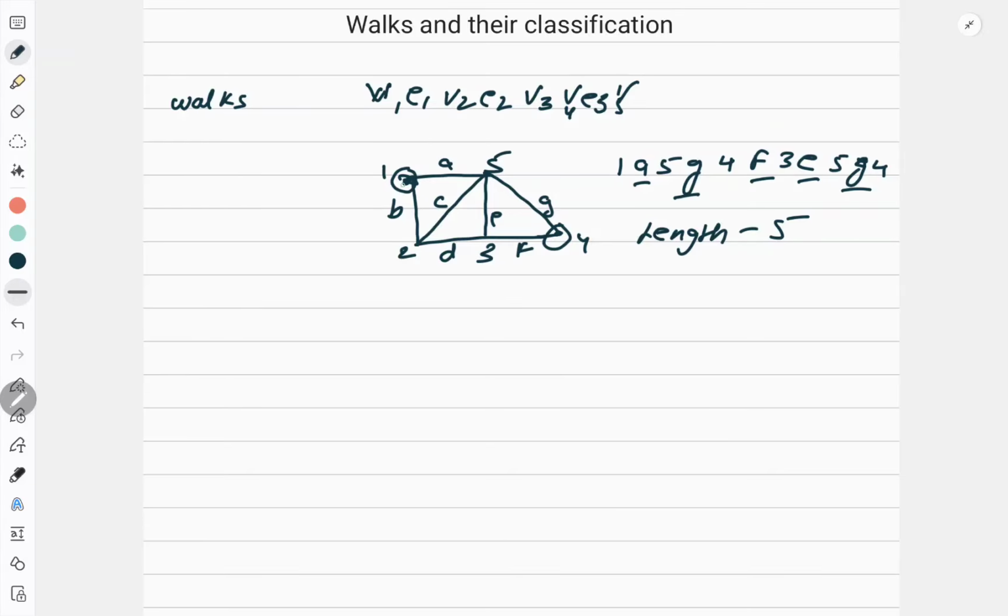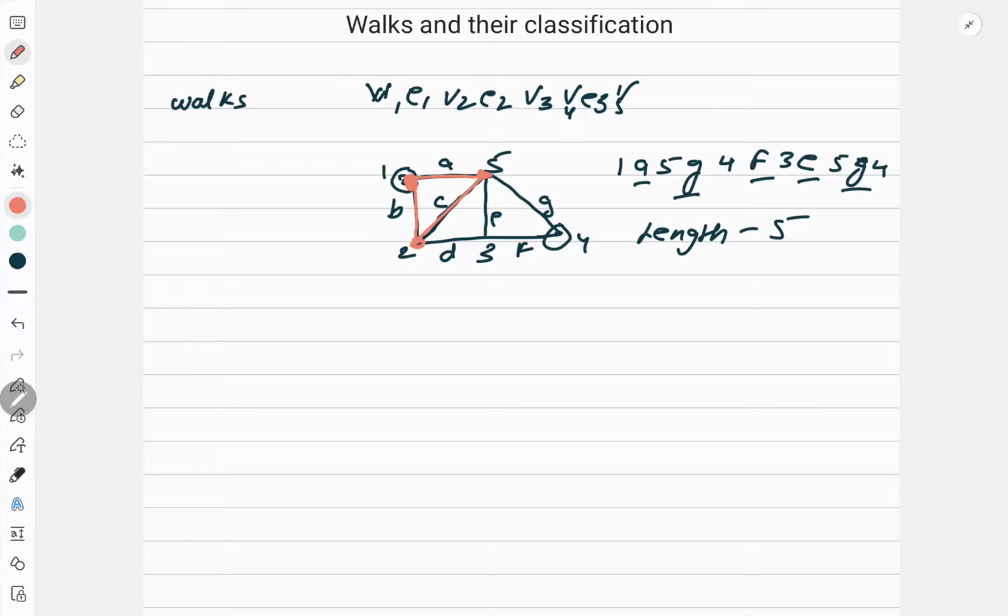For example, I started from 1, then 1a, then 5, c, then 2, then b and then 1. So it is a closed walk. Even if I take a full round and come back to 1, repeating any vertex, any edge any number of times, that is also a closed walk.